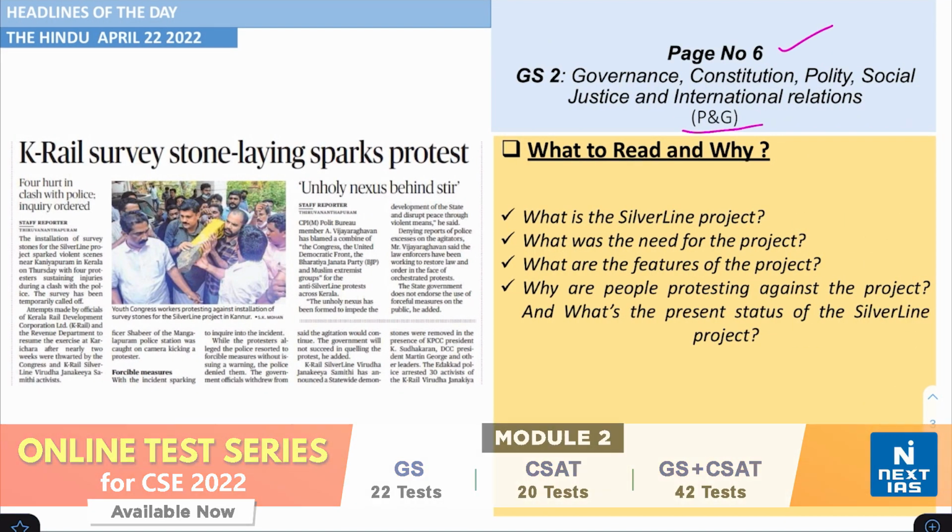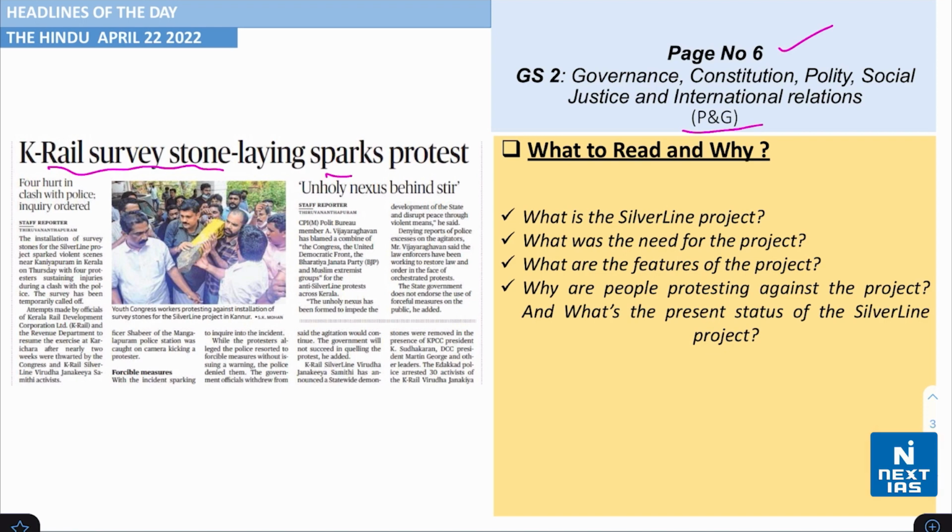Take a look on page number 6 from the topic of polity and governance. Again, the headline says that K-Rail survey, stone laying sparks protest. Understand what is the Silver Line project. Firstly, we've been discussing this since a long time now. What was the need for the project and what are the features of this particular project, and why are people protesting against the project, and what's the present status of the Silver Line project.